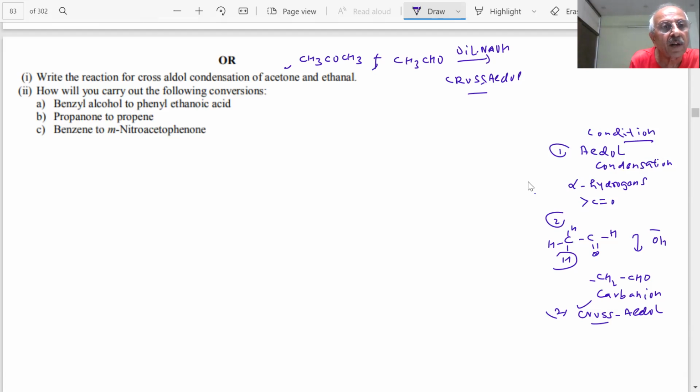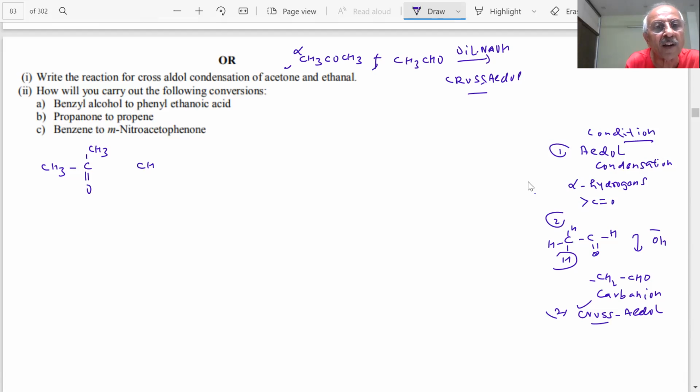See, I start first with this, my compound 1 and 2. First, I use only one compound. How do I make it, students? I have CH3COCH3. This is the alpha hydrogen. So what will happen if I put it in dilute NaOH? This will form a carbanion. So how do I write it on paper?